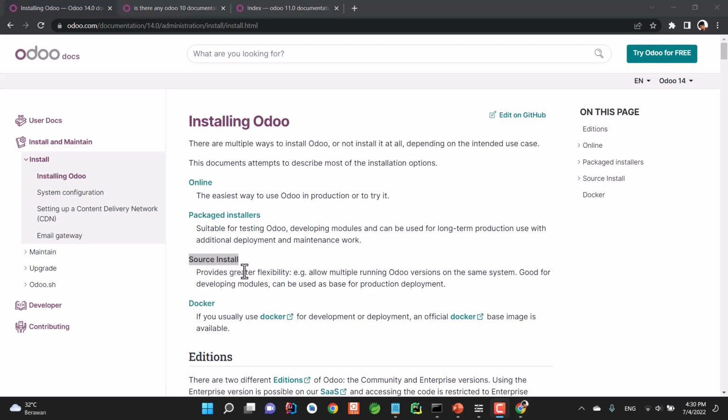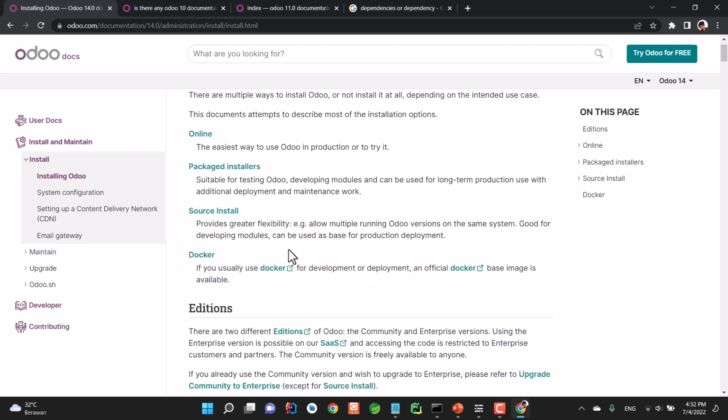This is basically you cloning the Odoo repository for a particular version, and then you install the dependencies all by yourself. This is great because it offers more flexibility, so you can install any version of libraries and dependencies that you want. And the last option is to use Docker.